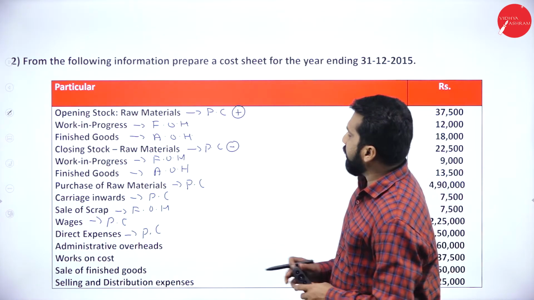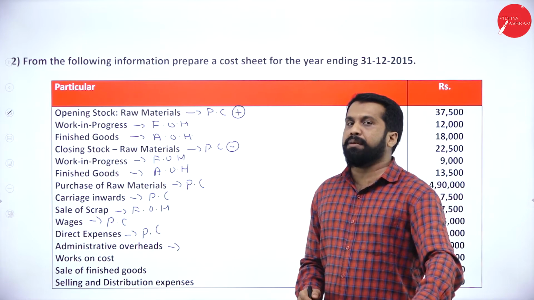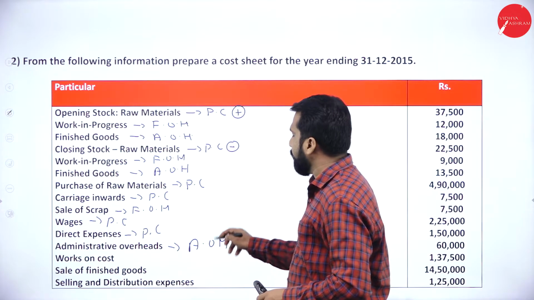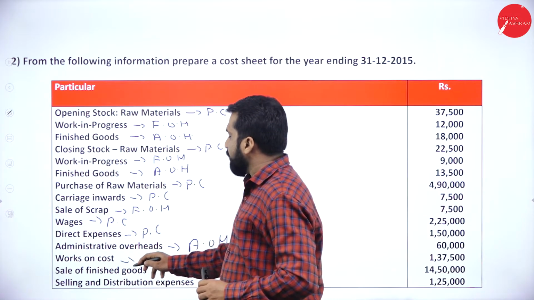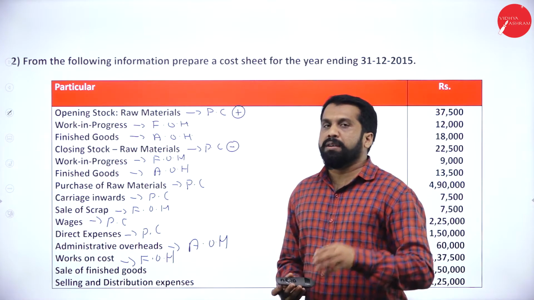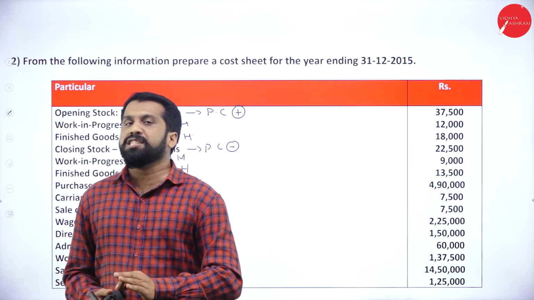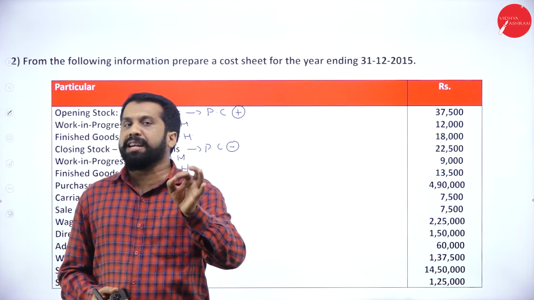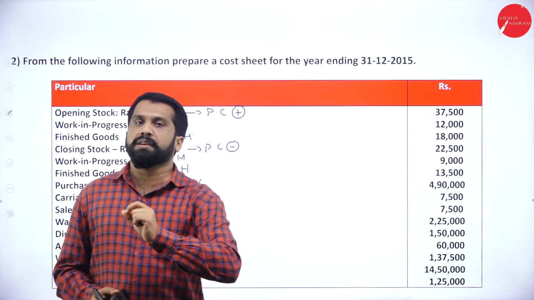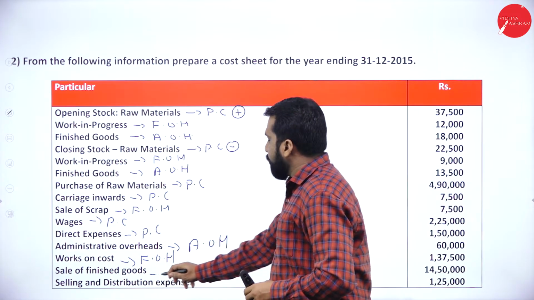Now, administration overhead. No need to add everything; they have directly given administration overhead. It is administration overhead only. Next, works cost means it is nothing but factory overhead. They usually give salary of factory, rent of factory or depreciation of plant. In this problem, they have added everything and given the final answer: total factory overhead, total office overhead. They have given them directly.